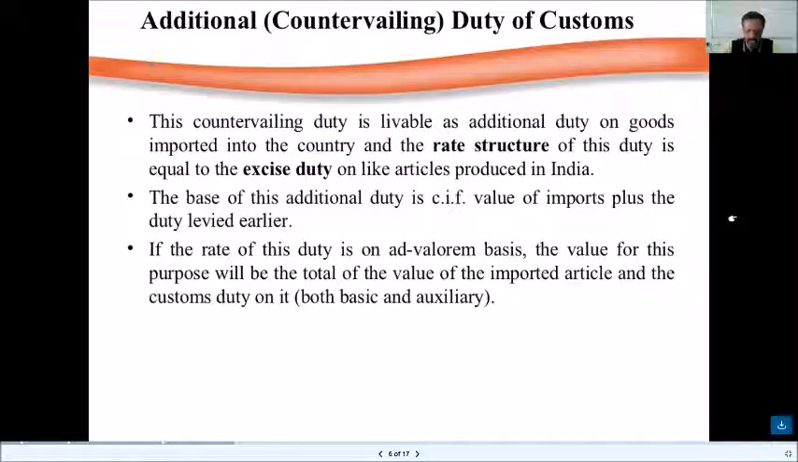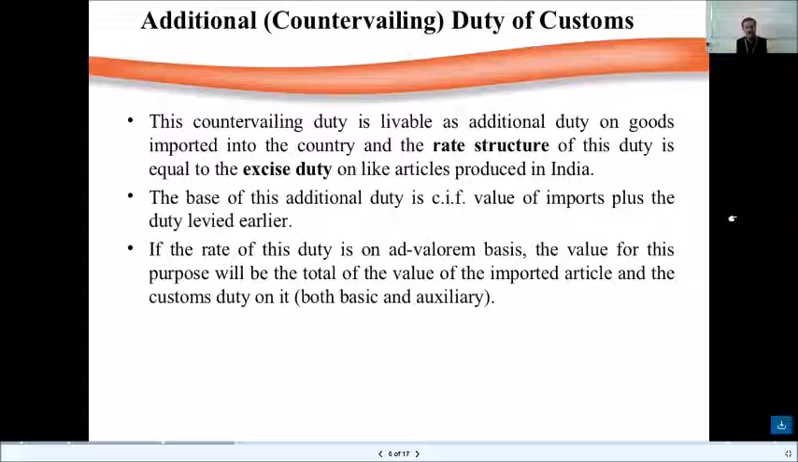What is excise duty? Excise duty is always levied on goods. Am I right? And when it is levied, even before the goods leave the factory gate, excise duty has to be remitted to the government. So the same excise duty in the form of CVD, that is countervailing duty, is imposed in the form of additional or countervailing duty along with your basic customs duty.